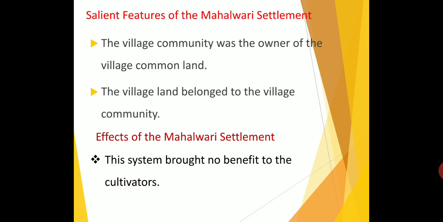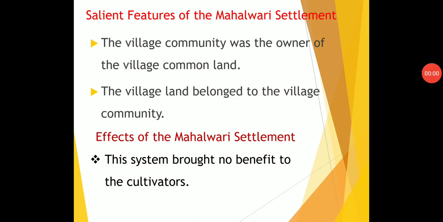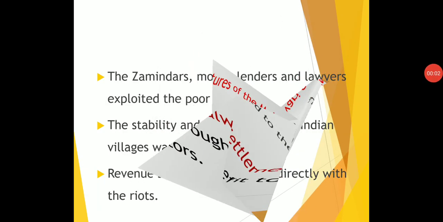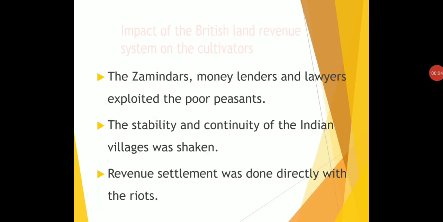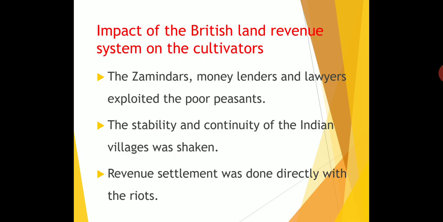Who are the upper class people? They benefited from this Zamindari system or permanent settlement. So this is the modified version of the Zamindari system, and it is called the Mahalwari system. Okay. Next we are going to see the impact of the British land revenue system on the cultivators.